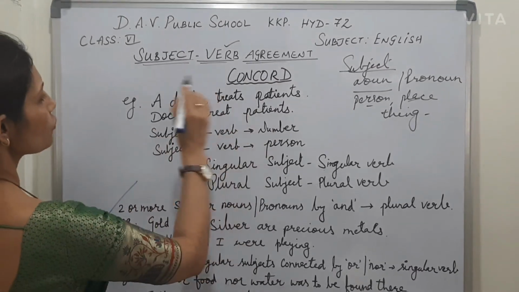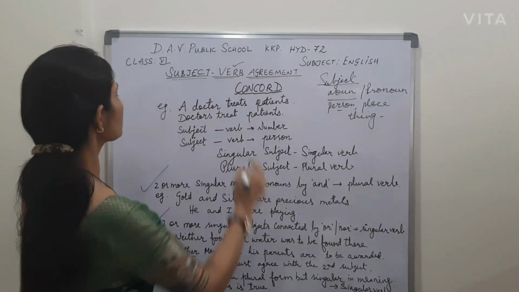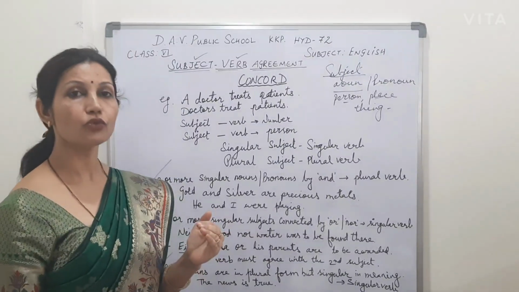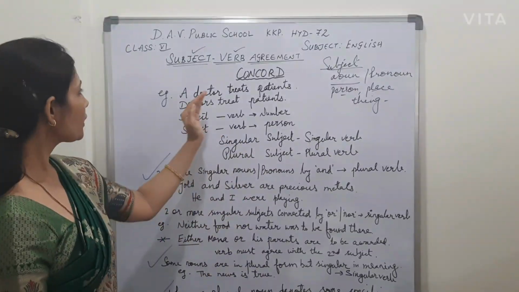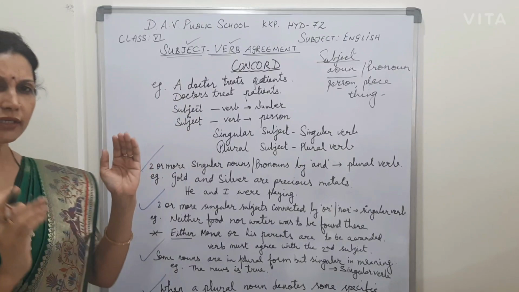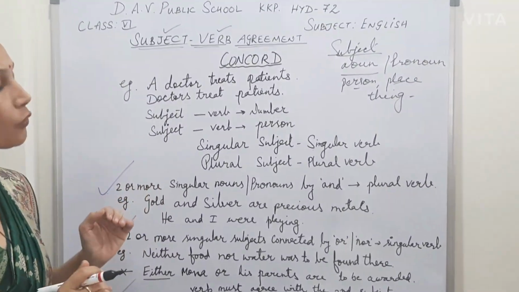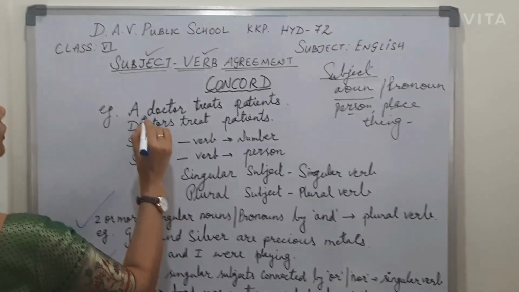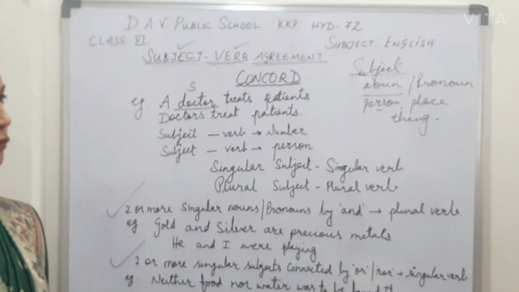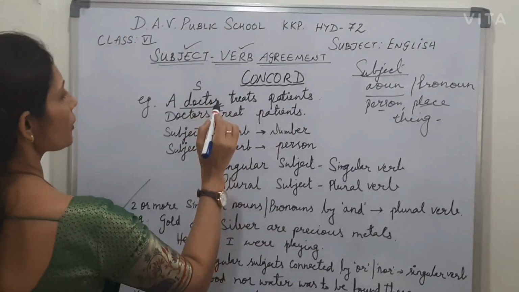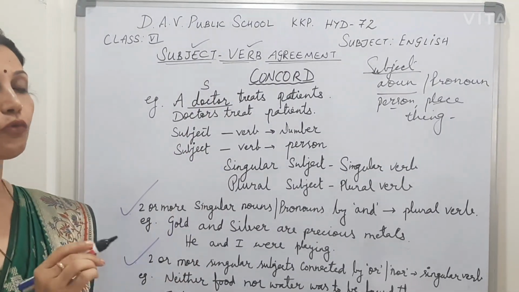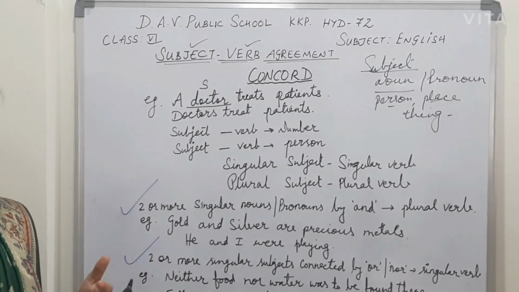So now let us try to understand. So now you are clear with the subject, you are clear with the verb. Now our second step is to identify subject and verb in the sentence. Now, a doctor treats patients. Now you ask a question from yourself before identifying. Who treats patients? A doctor. So here a doctor is the subject. And another question you ask yourself, who is the person which is treating the patient? So doctor. So that is the subject. Now who is performing the action? Who is treating? That is the doctor.